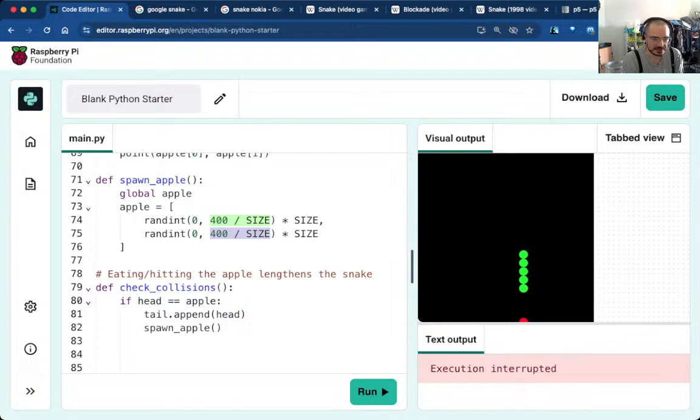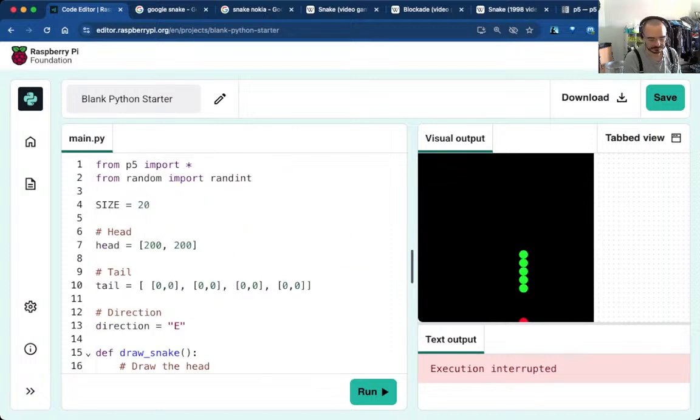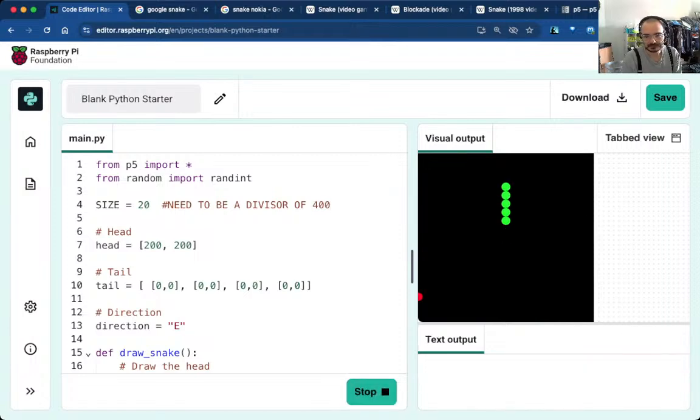So yeah, what we need here is, yes, of course, and this needs to be a divisor of 400. Right, let's try it again. I think 0 should be fine because 0 is 400 in a way, but at least 400 will be avoided,